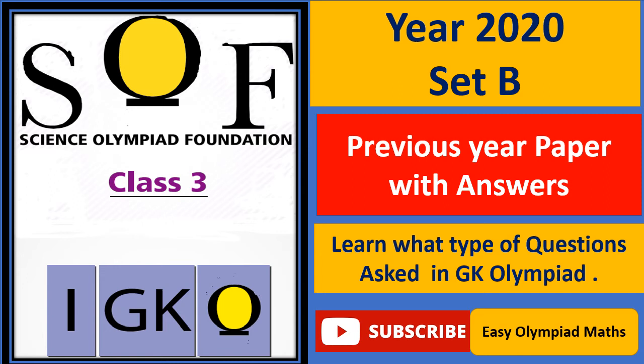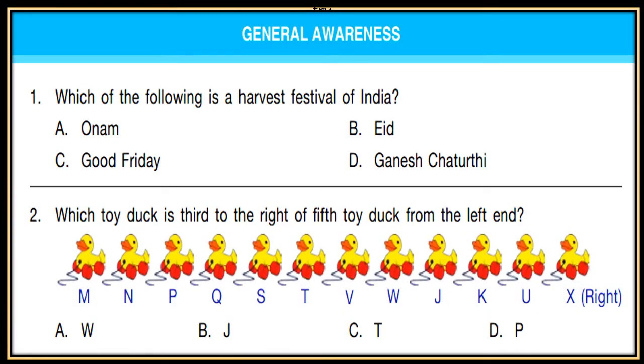Hello viewers, this is the IGKO paper for class 3 for the year 2020, set B, previous year paper with answers at the end of the video. Now write your answers as you read the question and check your answers at the end of the video. First section is general awareness.